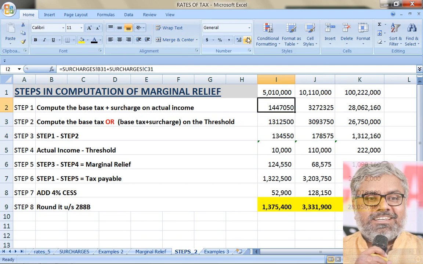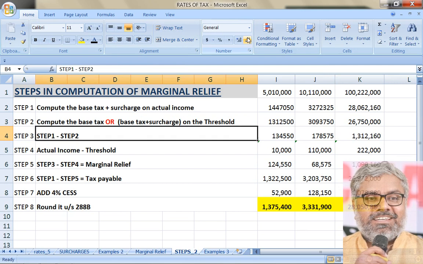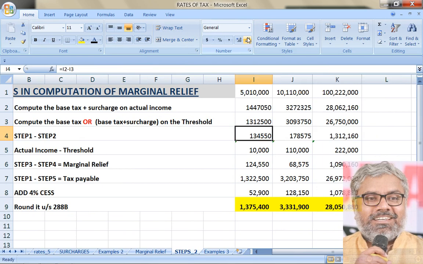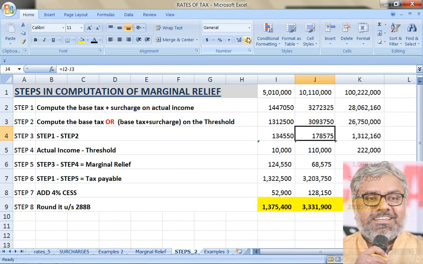How to get step 1? What is the additional tax the SSC is paying? For that we need to first calculate base tax plus surcharge on actual income, and then we have to calculate what would have been the tax plus applicable surcharge, if any, on the threshold. So this is the additional tax. Step 3 is nothing but the additional tax that SSC is supposed to be paying only because he has exceeded the threshold marginally. That is the additional tax.